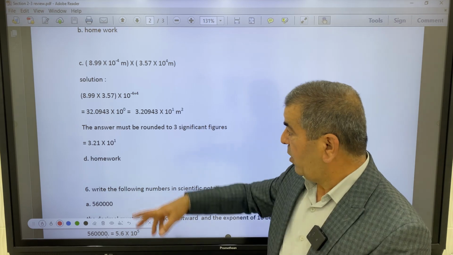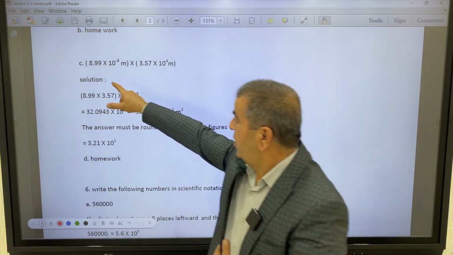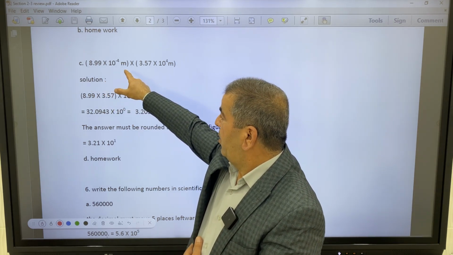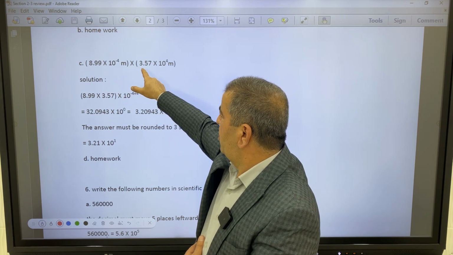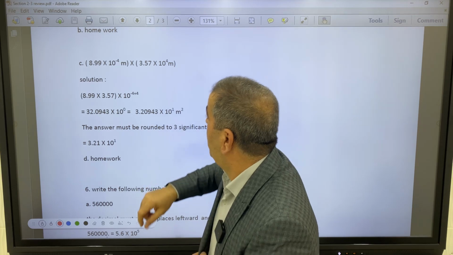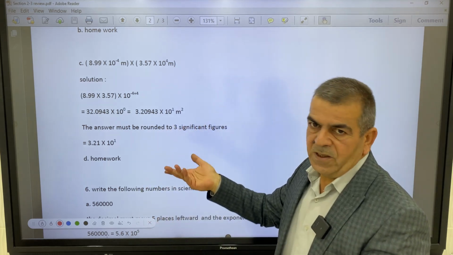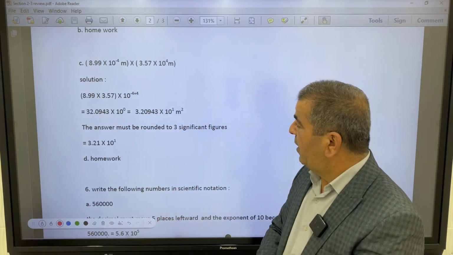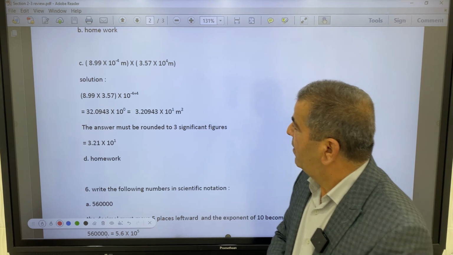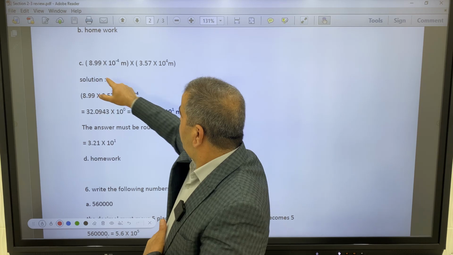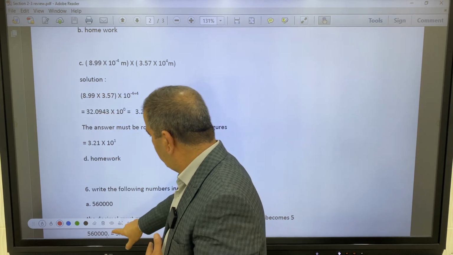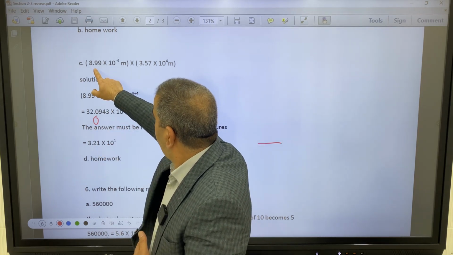We have 2 measurements here: 8.99 times 10 power negative 4 meter times 3.57 times 10 power 4 meter, which means the result must be meter square. When we multiply, we multiply the first mantissa with the first mantissa.